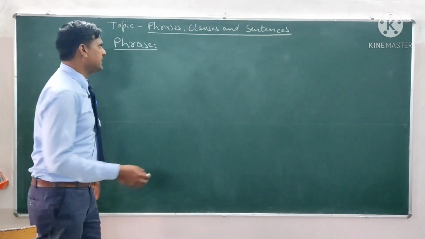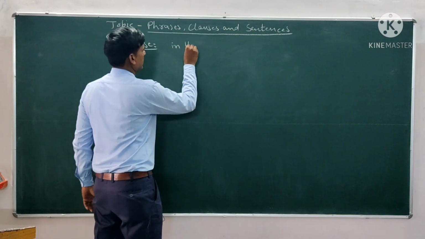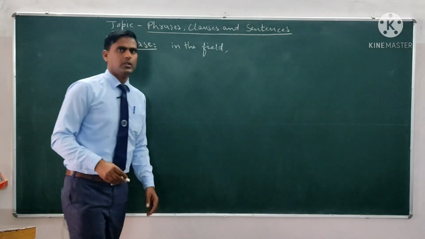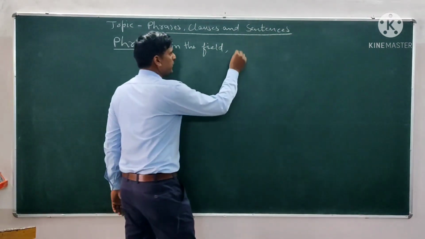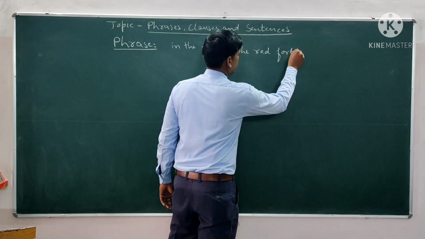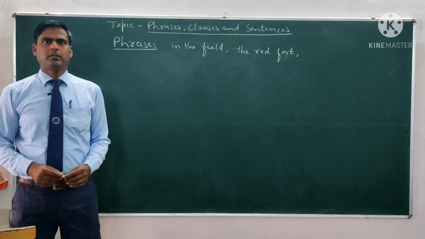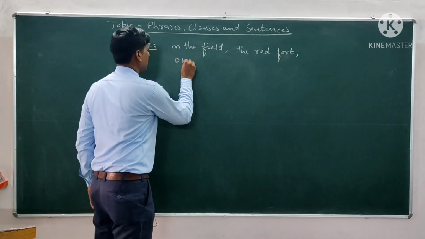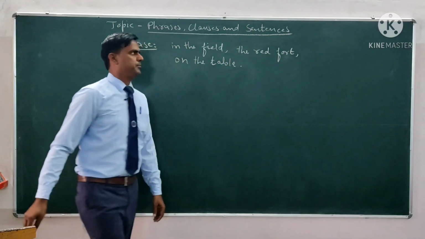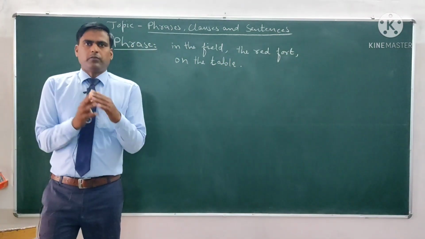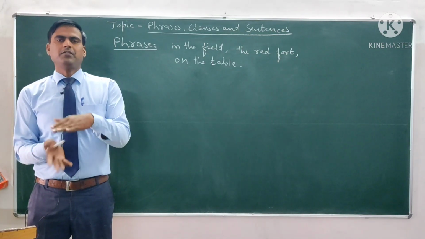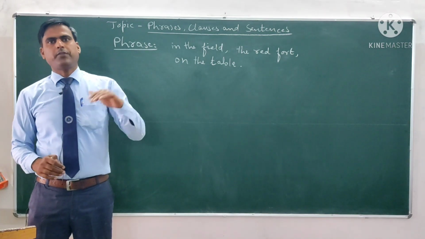For example, we can say in the field, the red fort, on the table, etc. So the words that are used combinedly are called phrases.